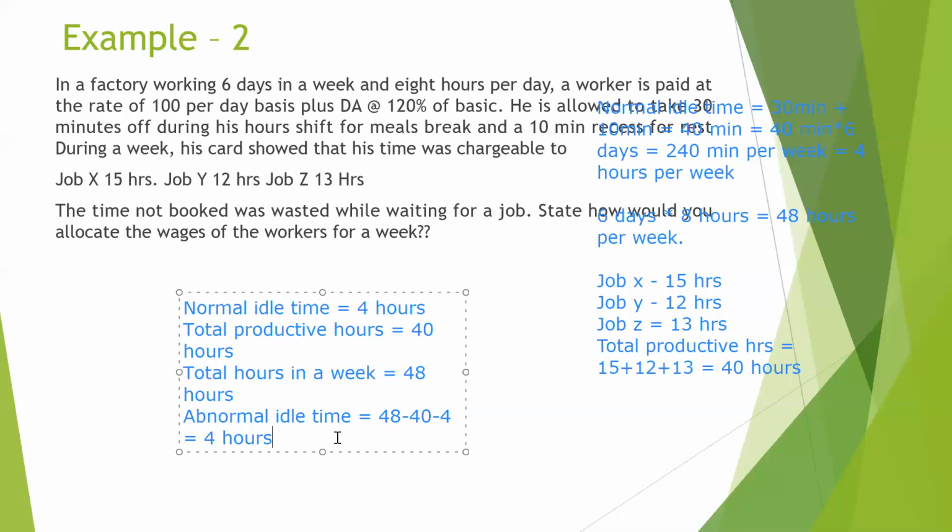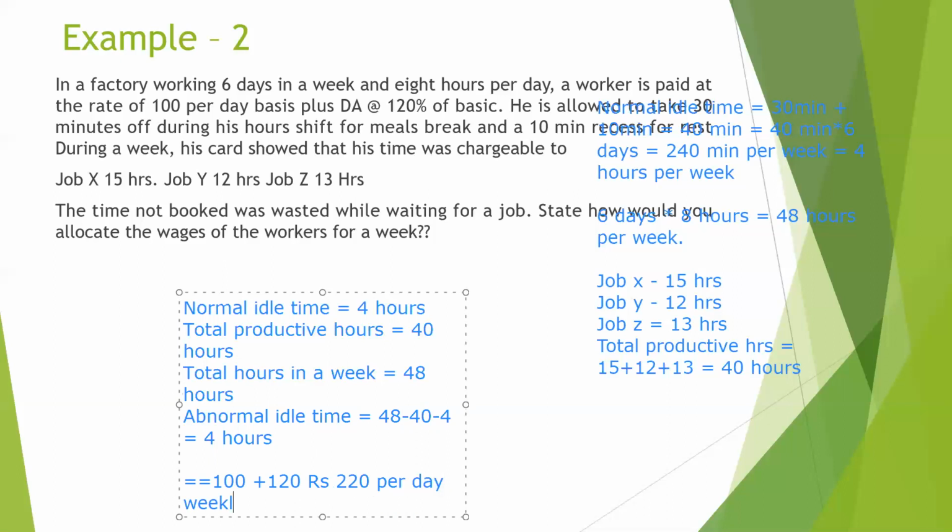So the total wages per day is 100 plus 120 DA, giving us rupees 220 per day. So the weekly emoluments will be 220 into 6, that is the number of working days in a week, giving us rupees 1320 per week.